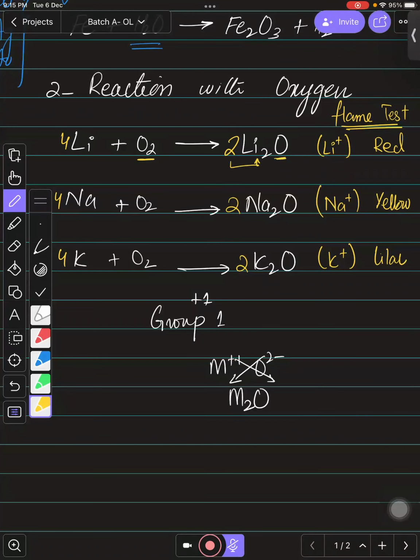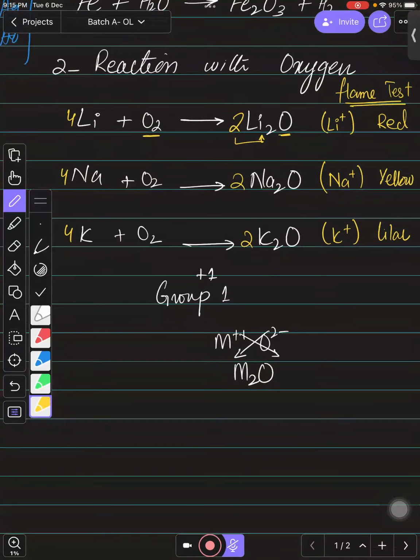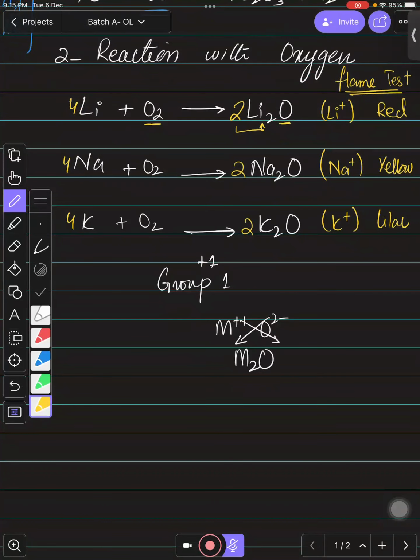Sir, is it only when lithium ion is there? What do you add in it? You don't add anything for the flame test, you are just burning the metal right now. Sir, what do you add in lithium so that its flame becomes red? No, you have not added anything in lithium.